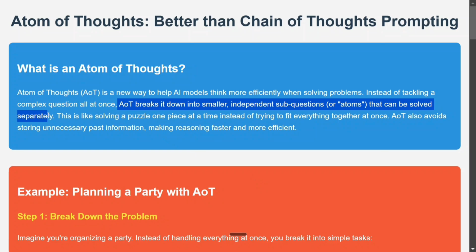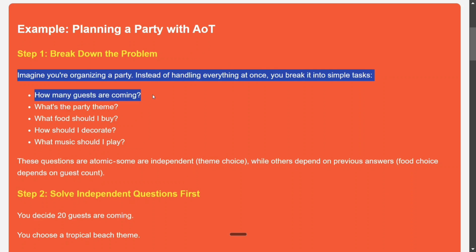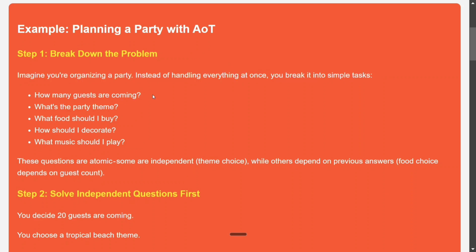So this can be very helpful when you're solving a complex problem and when you're going for a subjective answer to a very general question. So for example, as you can see, planning a party with AOT. So first of all, what will AOT do? Imagine you're organizing a party. Instead of handling everything at once, you break it into simple questions. How many guests are coming? What's the party theme? What food should I buy? How should I decorate? What music should I play? Now, these questions are atomic questions.